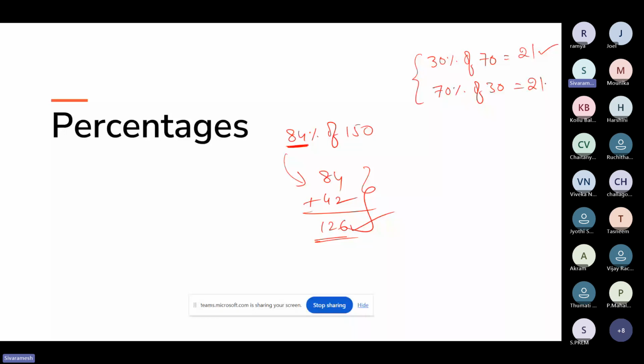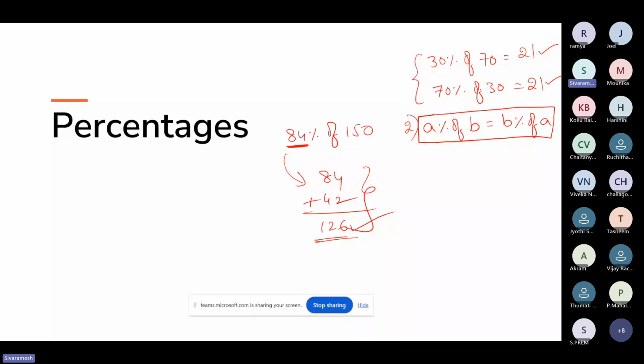Exactly. Now from these two examples, what we have to learn is, when we have a question like A percentage of B, if you are not comfortable with A percentage of B, you can make it B percentage of A, because both are the same. A percentage of B is the same as B percentage of A. This is the second trick we are going to learn today. If you observe, 30% of 70 is the same as 70% of 30. Which one we use is based on our comfort.